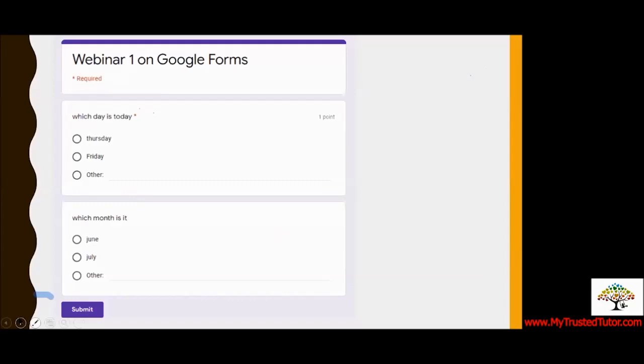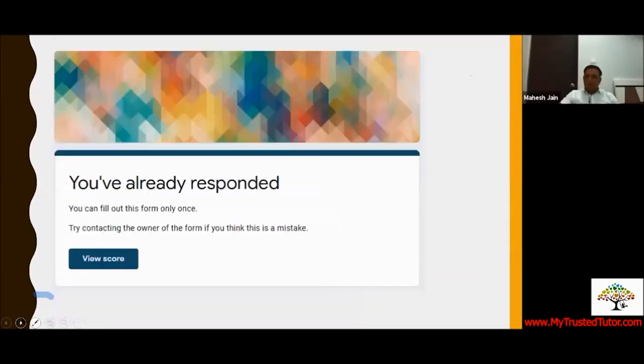Going ahead, now when we are talking about Google form, as we have discussed, in my case I have given access only so that they can submit once. So if you have already done that and somebody tries to respond to the same form again, this message will be visible to them. It says you have already responded, you can fill out this form only once, and if there is some mistake, they have to contact the administrator. And you can see view score.